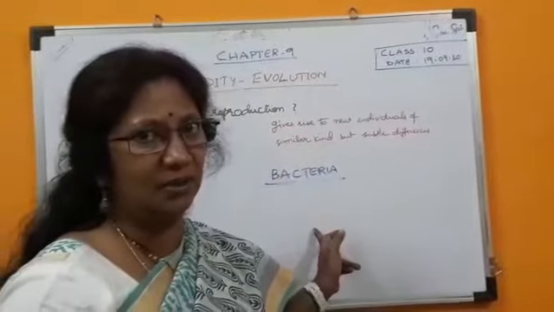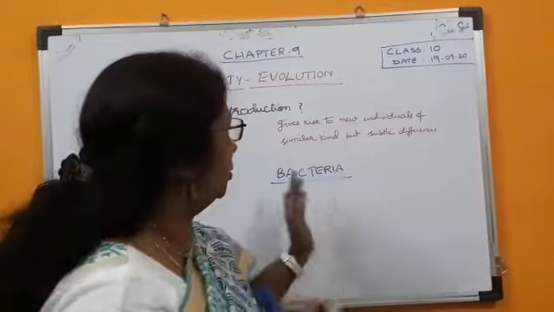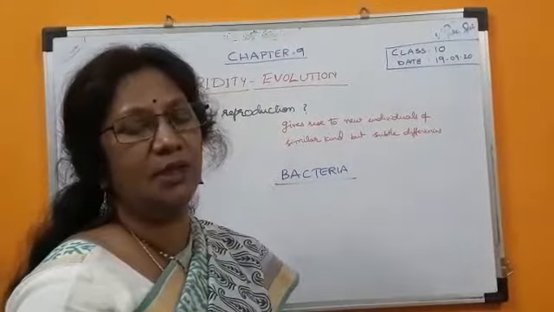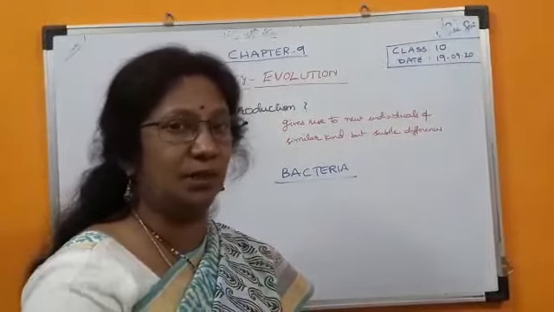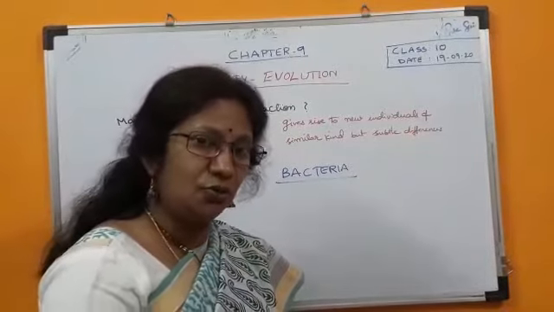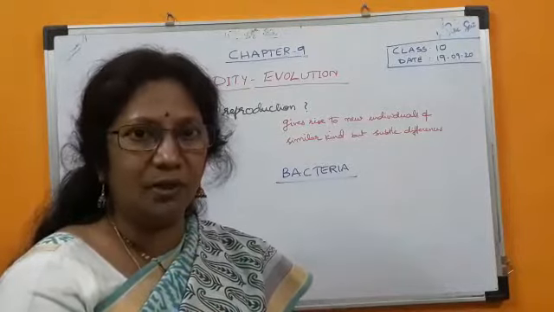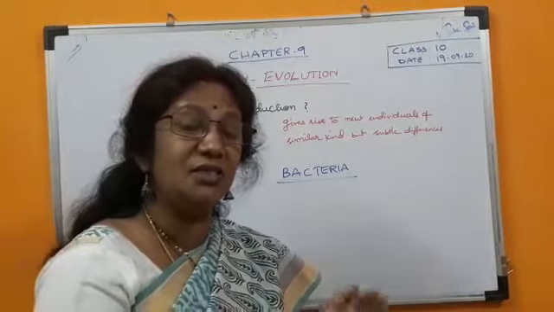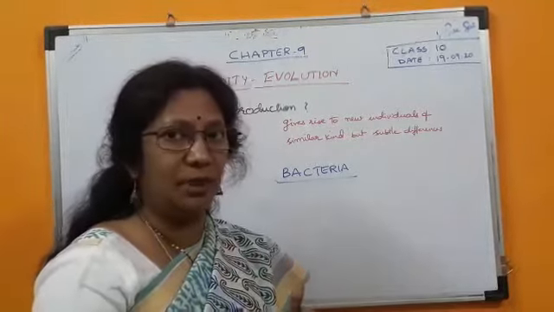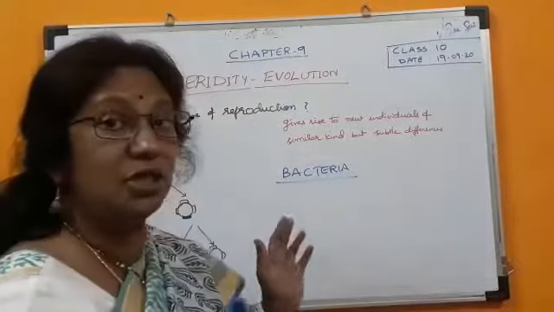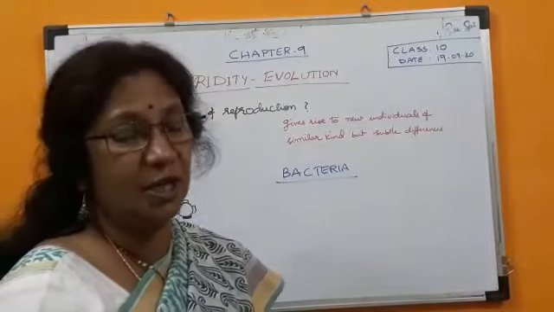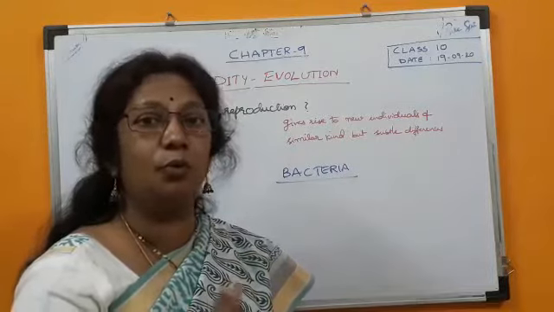Did you remember about bacteria? I think you remembered. So this bacteria is an asexually reproducing organism, right? So that's why it took a lot of generations to adjust to that environment, because the accumulation of variations will take a lot of time. But if you consider sexually reproducing organisms, the variations will be faster, more.